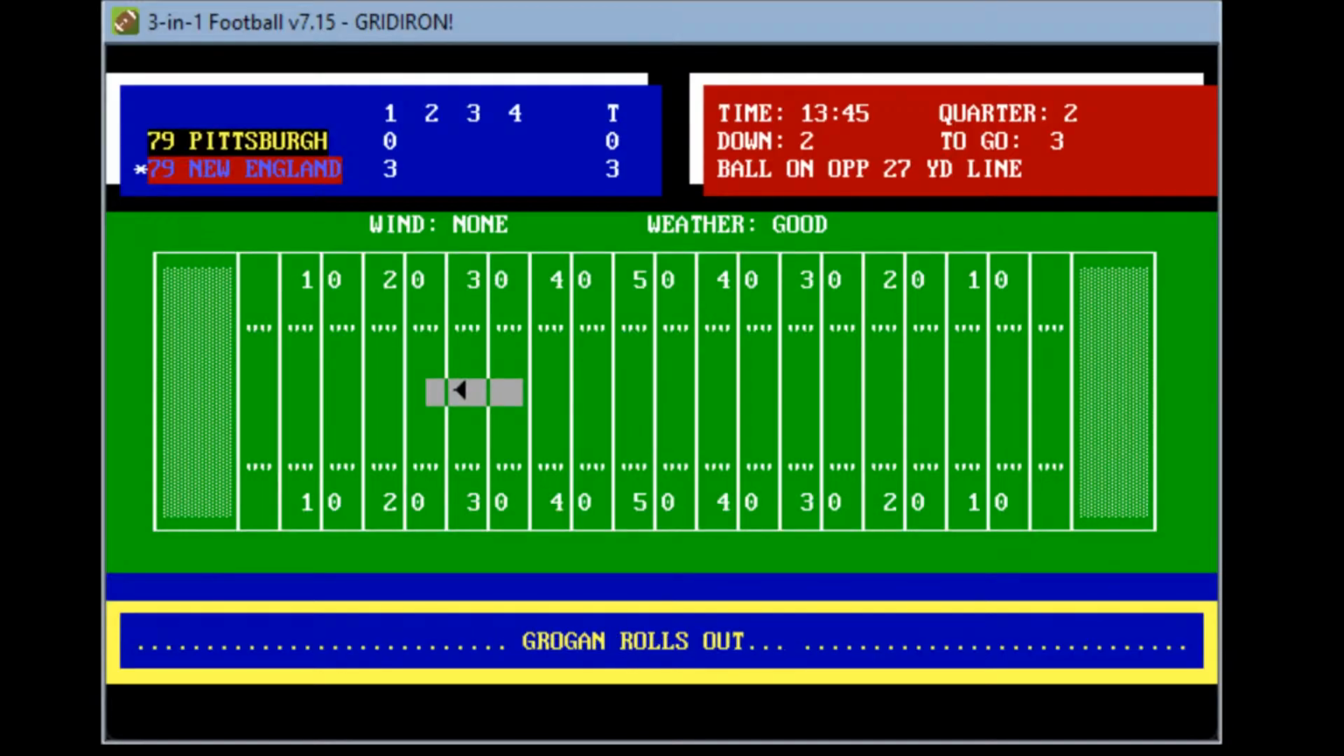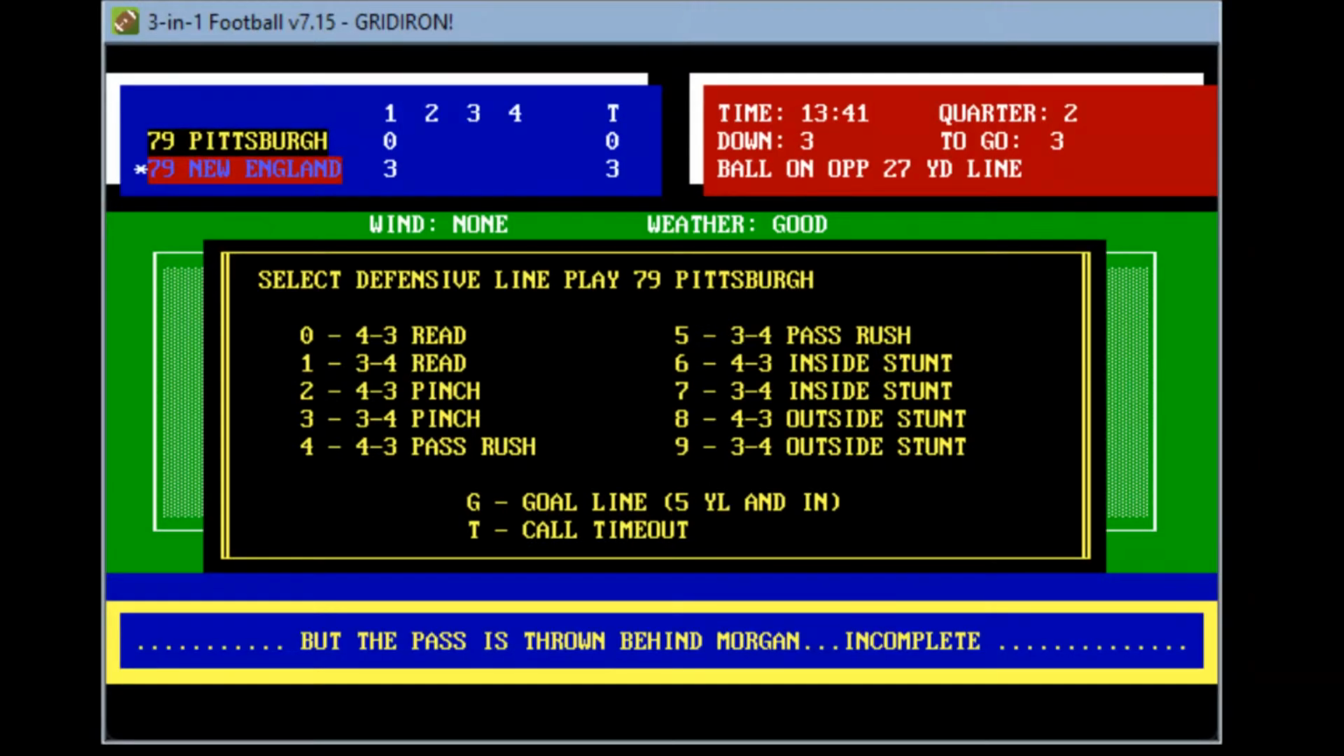Little inside stunt here. Let's see. Rolls out looking for Morgan on the sideline. Throws it on the line, but the pass is behind Morgan and incomplete. So now it's going to be a third and a short 3.